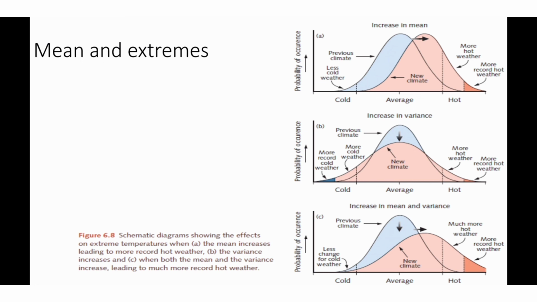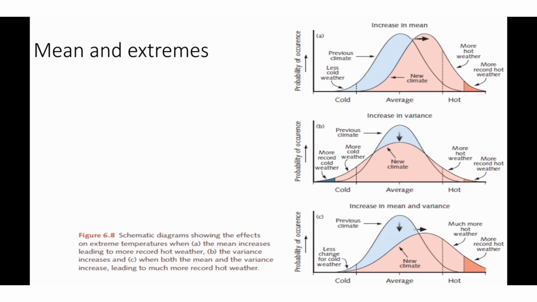In the second scenario, the mean remains the same as the previous climate, but the standard deviation or the variance increases. That is, the number of days with the mean temperature is reduced, while the number of days with both cold and hot extremes are increased and intensified.